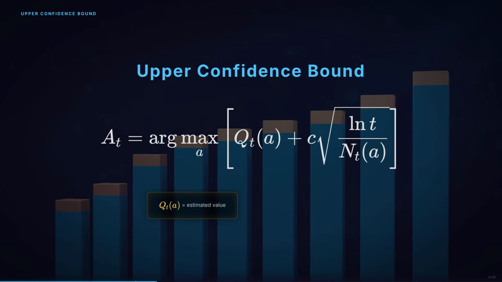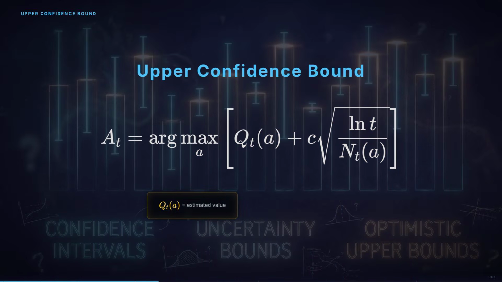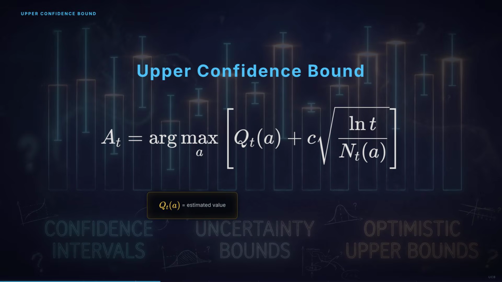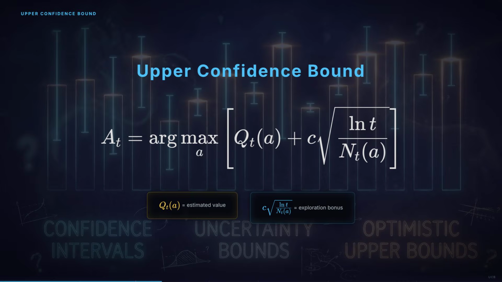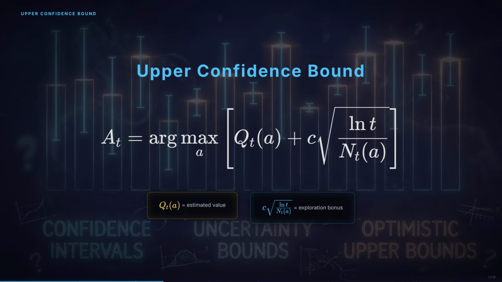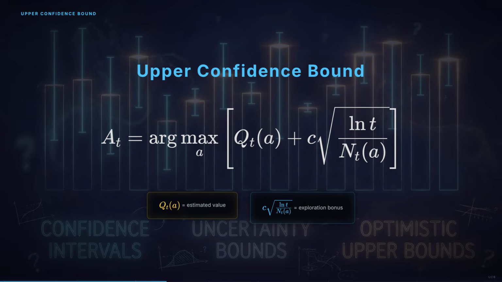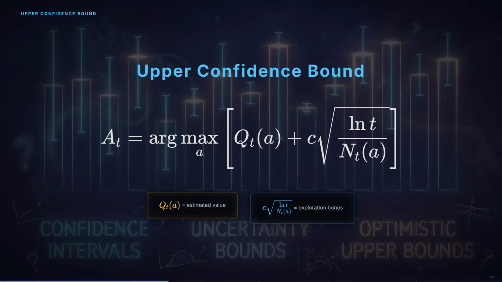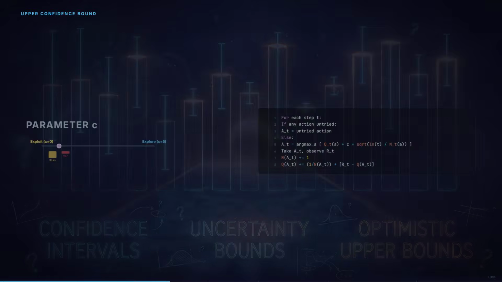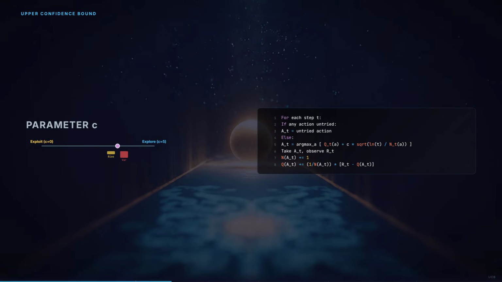The first term, Q(a), is the estimated value, what we think this action is worth. The second term is the exploration bonus. It grows when an action hasn't been tried much, because N(a) is small, and it shrinks as the action gets tested more. The parameter c controls the exploration-exploitation balance. Higher c means more exploration. Lower c means more exploitation. When c equals 0, UCB becomes pure greedy.